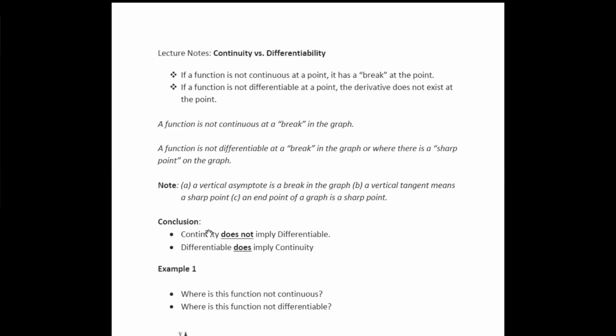Let's draw a couple of conclusions here. Continuity does not imply differentiability. In other words, just because it's continuous does not mean it's differentiable. However, differentiable does imply continuity. So that might be important for us to answer some questions at the end.